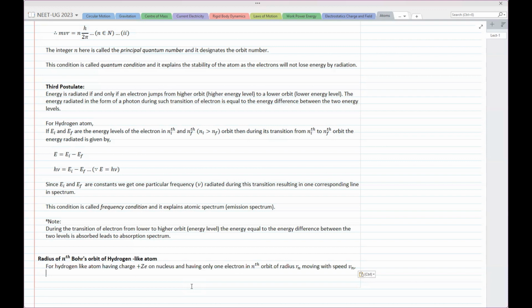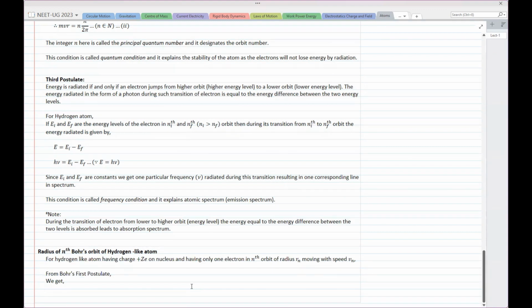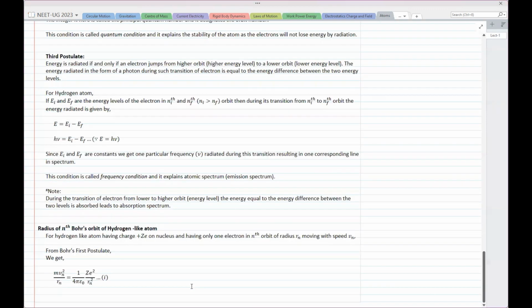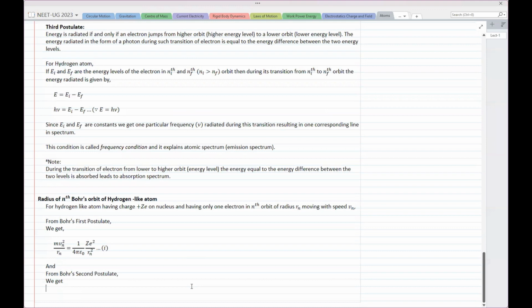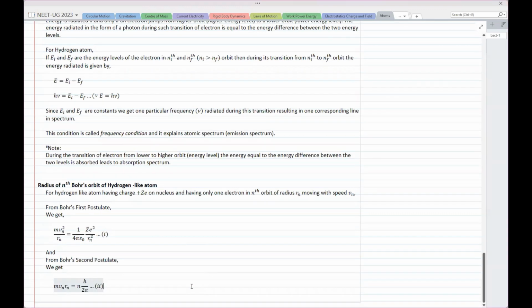So for a hydrogen-like atom having charge plus Ze on the nucleus and having only one electron in the nth orbit of radius Rn, moving with speed Vn, from Bohr's first postulate we get m Vn square upon Rn is equal to 1 upon 4 pi epsilon naught Ze squared upon Rn square. And from Bohr's second postulate, we know that mvr is equal to nh upon 2 pi. So I am writing m Vn Rn is equal to nh by 2 pi.